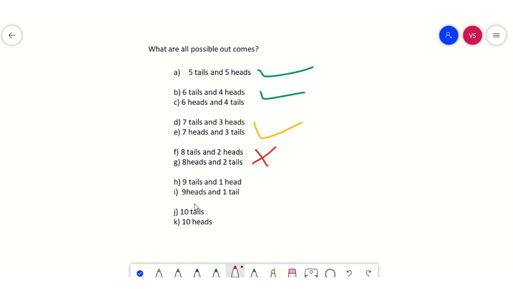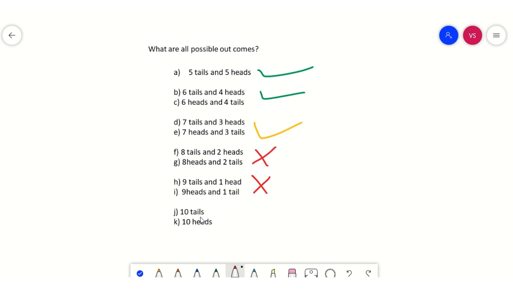9 tails and 1 head, or 9 heads and 1 tail. Yes, this is also a possibility, but it is quite unfair that if you toss 10 times we get this kind of outcome. Even though it is a possibility, we have to start saying that this coin is biased.